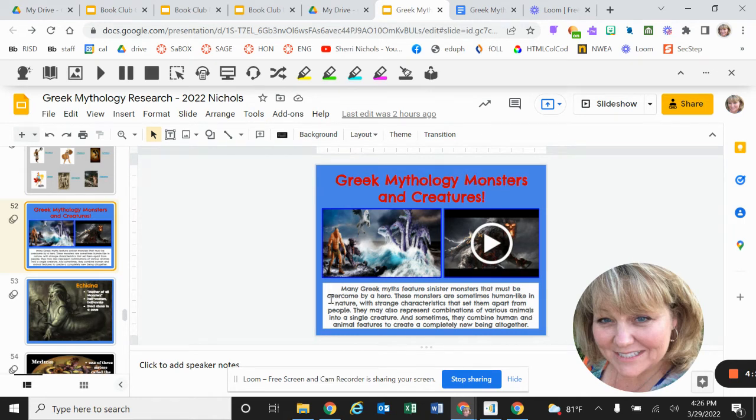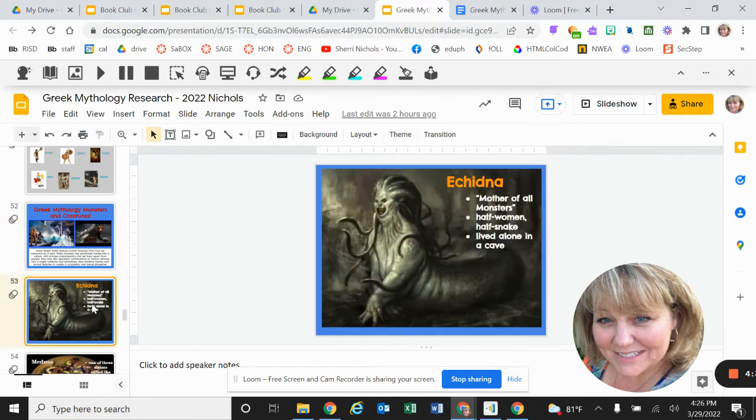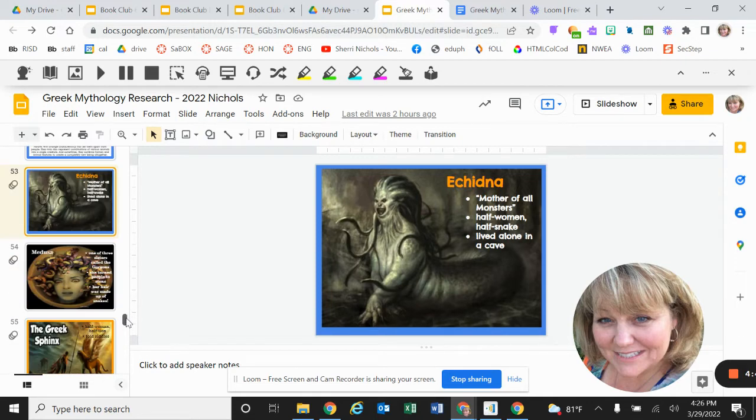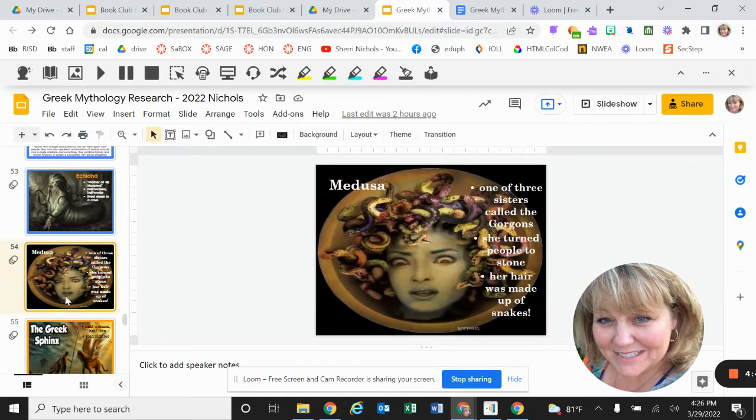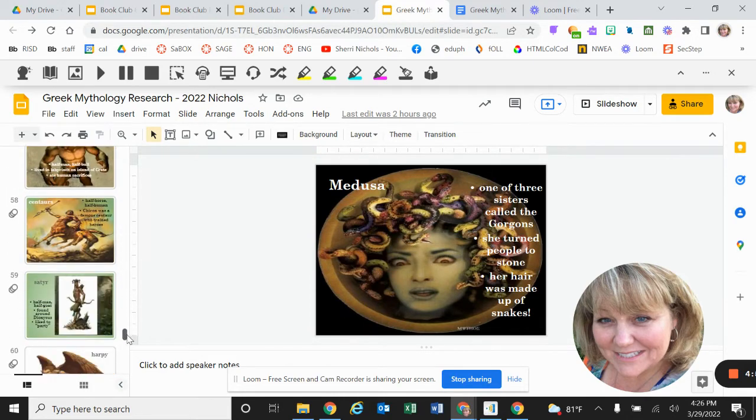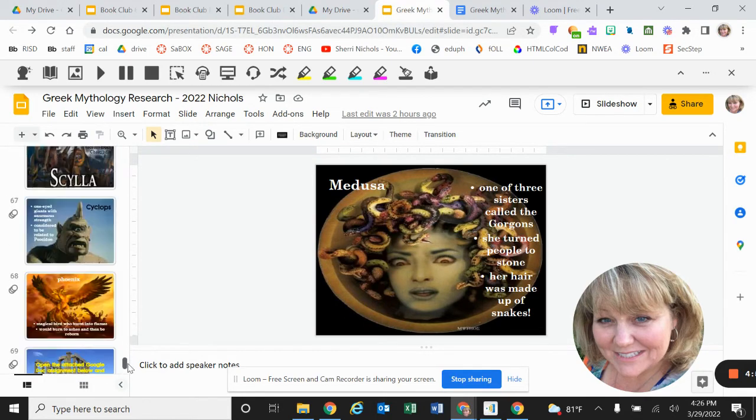So a lot of the Greek myths were very sinister. They had a lot of monsters, and that's the reason they needed heroes to save all the people from these monsters. So Echidna is the mother of all monsters. She's half woman, half snake, and she lived alone in a cave. And then we have the famous monster Medusa, and she's one of the sisters called the Gorgons, and she turned people to stone. And her hair is made of snakes. And then you can just go on and read about each of these monsters.